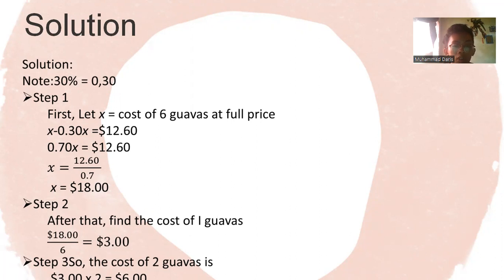x is equal to the cost of 6 guavas at full price. Step 2, after that, find the cost of 1 guava. 1 guava: $18 divided by 6 is equal to $3. It is the price of 1 guava at the full price. Step 3, so the cost of 2 guavas is $3 times 2, which is equal to $6.